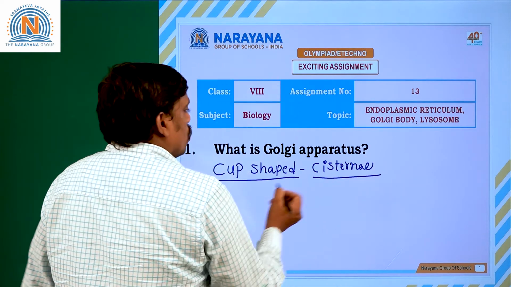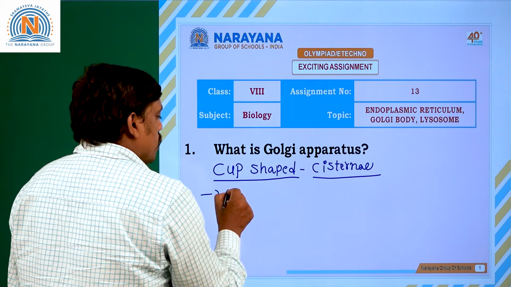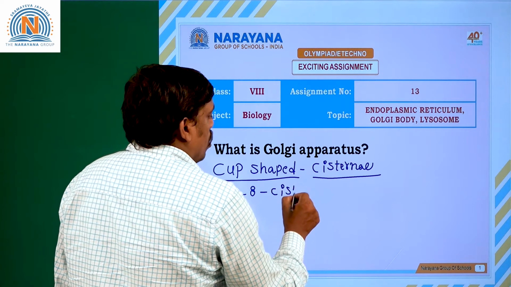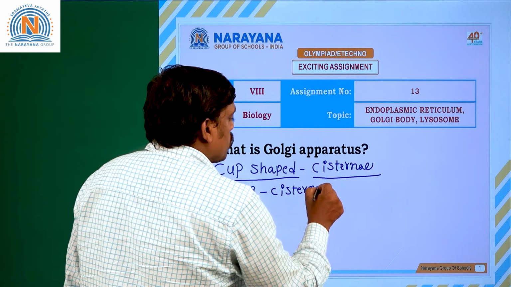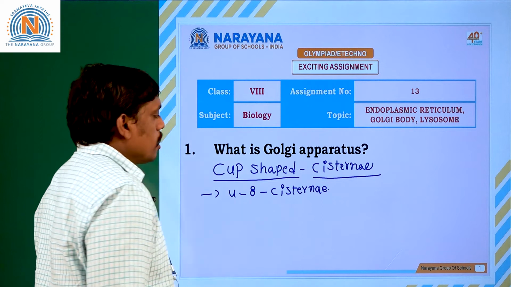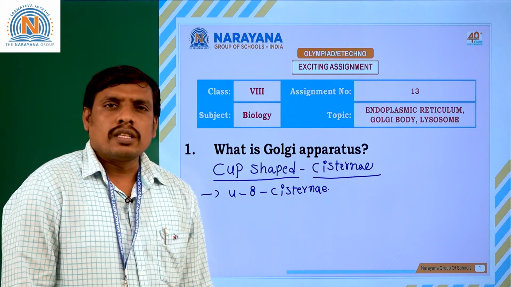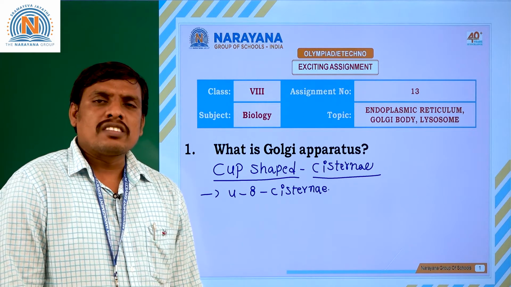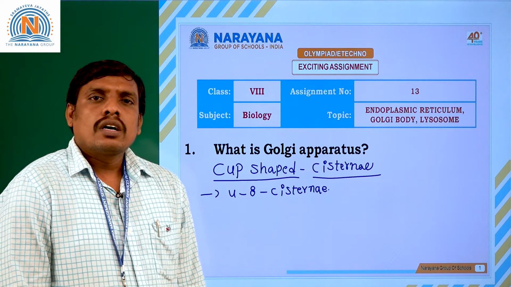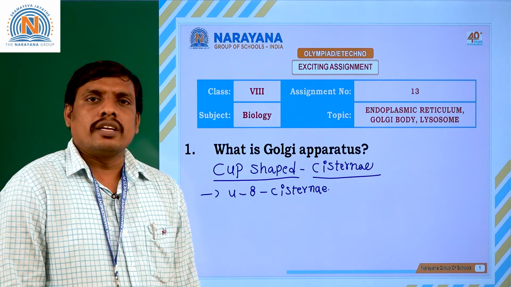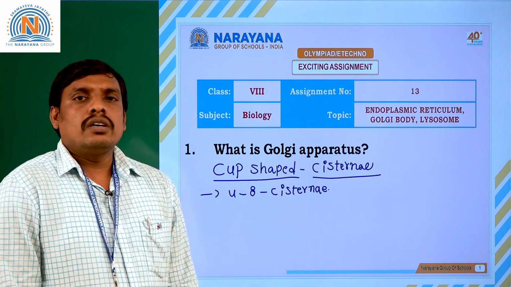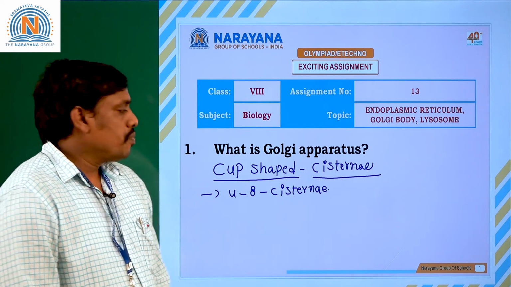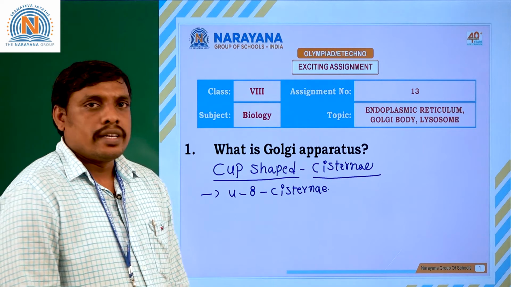Each and every Golgi apparatus has 4 to 8 different cisternae, which are considered functional units of the Golgi apparatus. Clear? So a Golgi apparatus is a membranous tube-like structure that has cup-shaped structures called cisternae. Each and every Golgi apparatus has 4 to 8 cisternae.